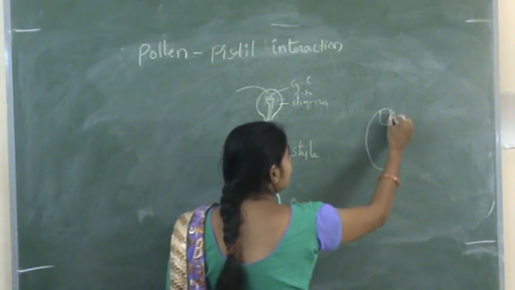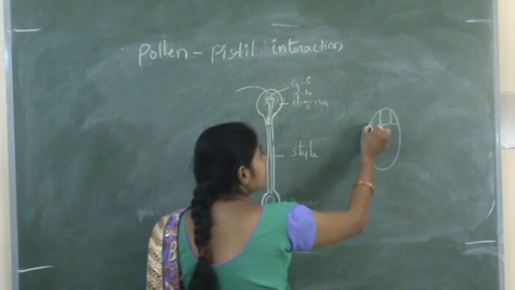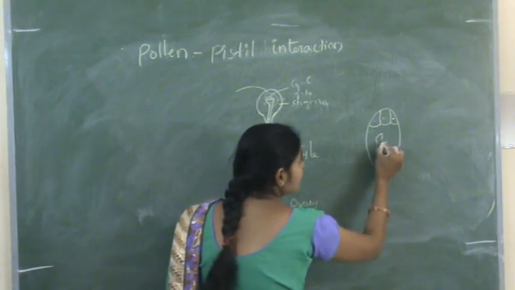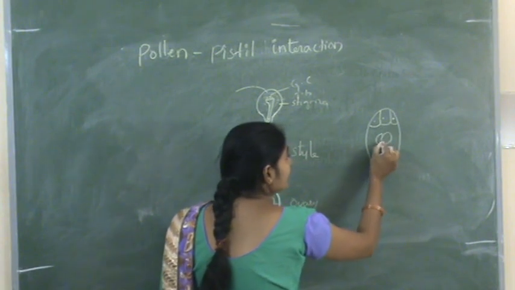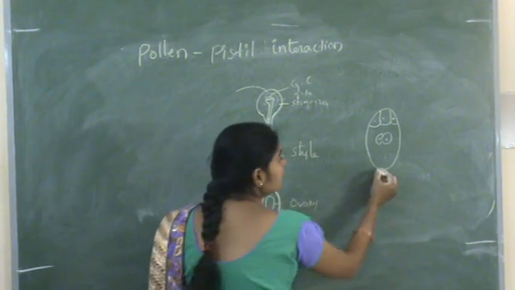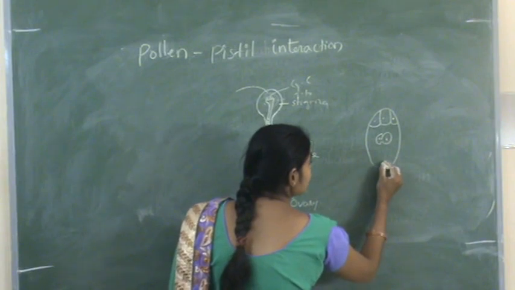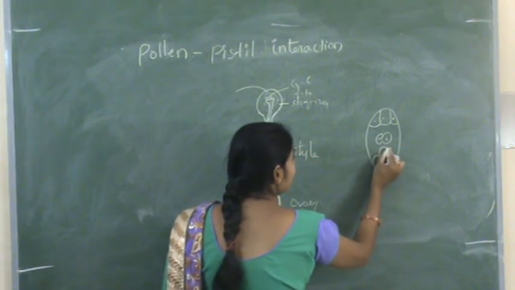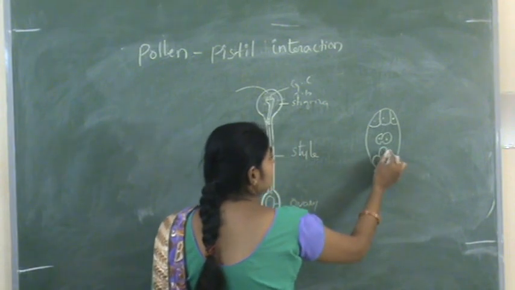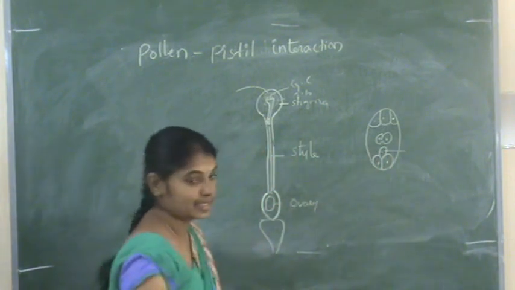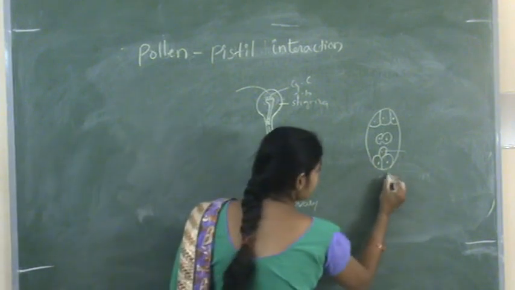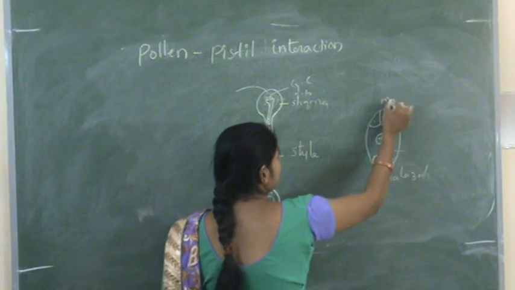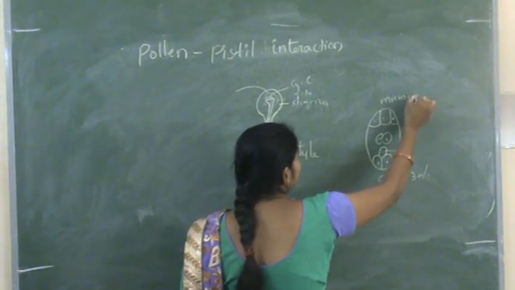At this side it contains three antipodals, and in the center it contains polar nuclei, and here it contains two synergids and one egg cell. This is the egg cell, and this is the chalazal end. This is the micropyle end.